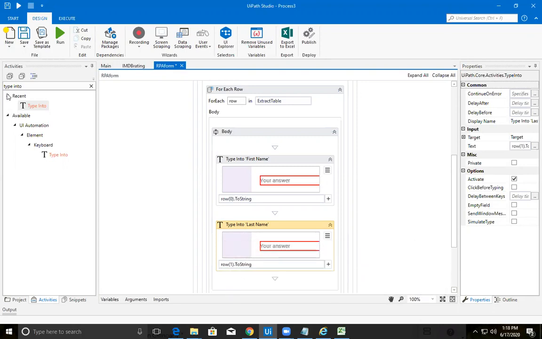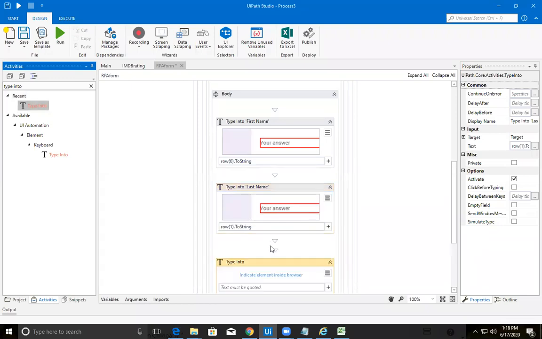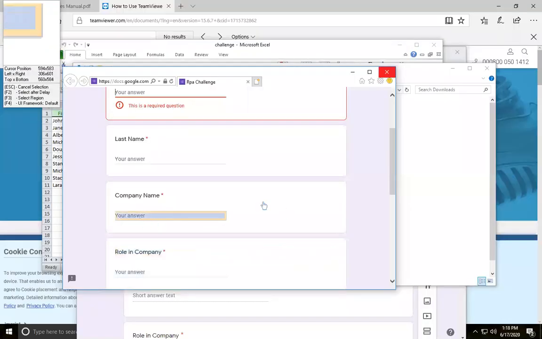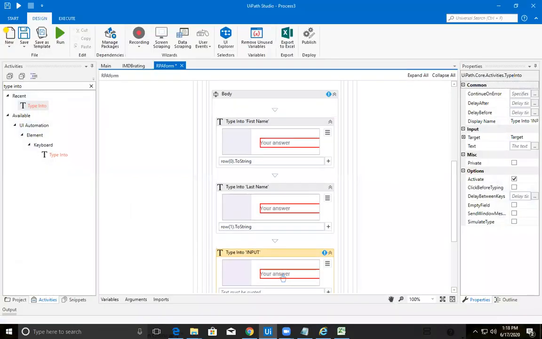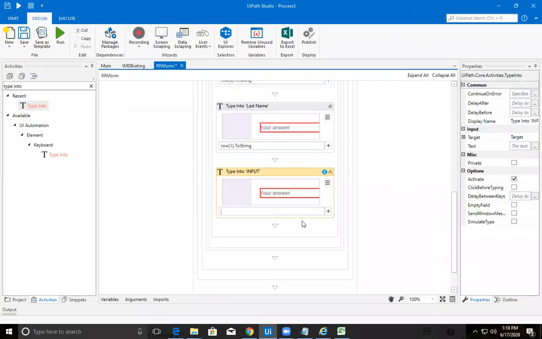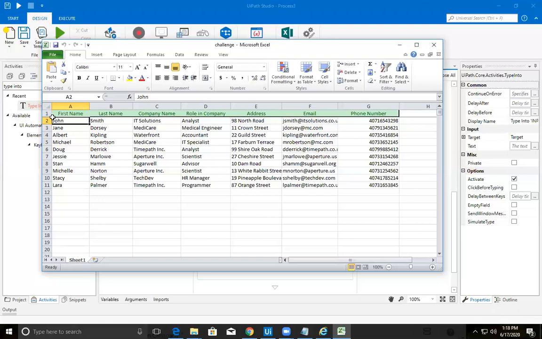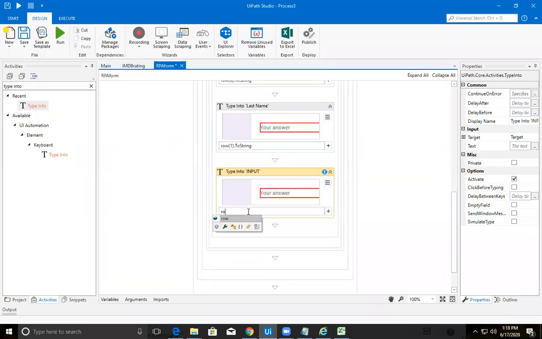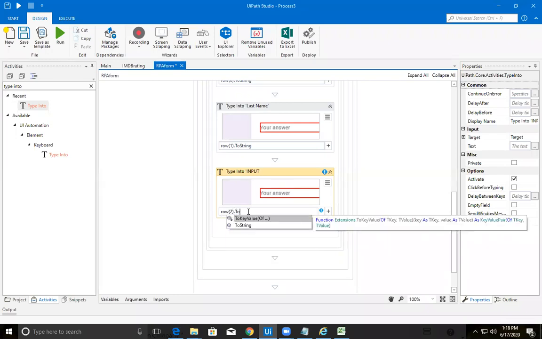No errors. Again, the next one is Type Into. Again indicating on screen, the next thing is the company name. Here I need to provide the company name, so this is row 0, this is row 1, row 2, row 3, row 4, row 5, row 6. Okay, these are how rows will be considered: row 0, row 1, row 2, row 3, row 4, 5, row 6. Here, again I am telling you. So row 2 dot ToString.